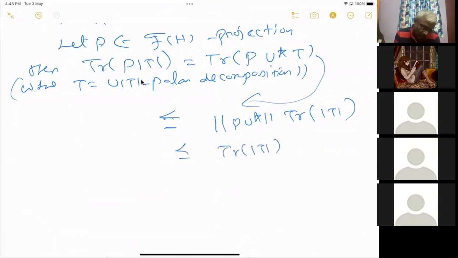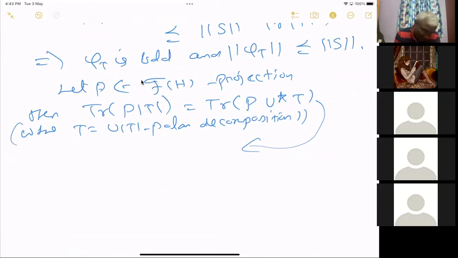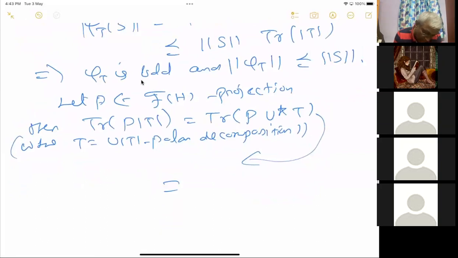Sorry, what did I write? I have gone back. Sorry, I don't want this; this doesn't give me anything. See, I have proved that norm of phi T is less than or equal to norm of T1. I want to prove that norm of T1 is less than or equal to norm of phi T. Towards that, I have to do the following.